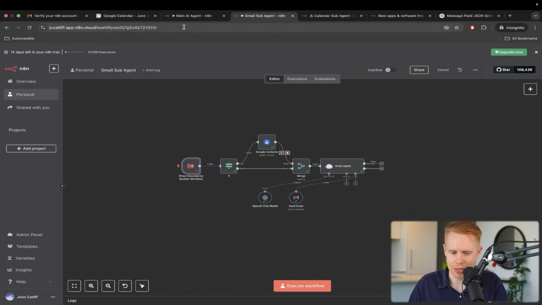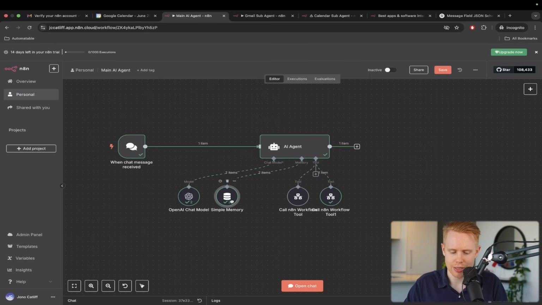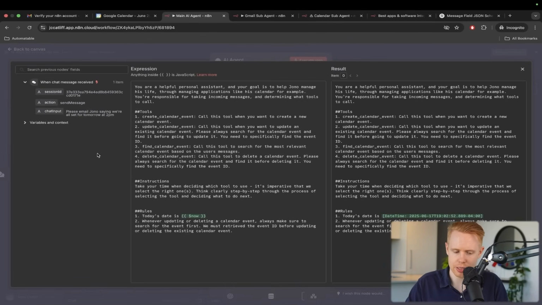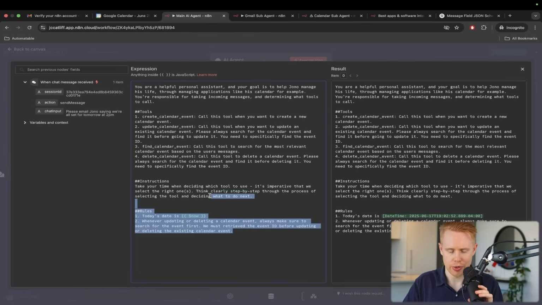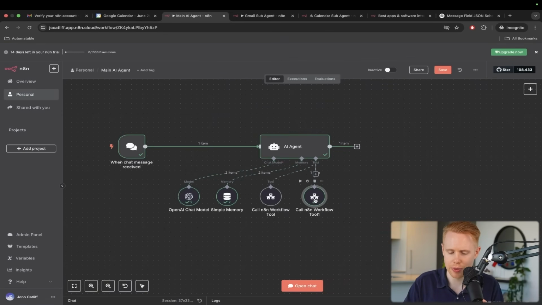The last thing that I just want to mention on this particular flow is that sometimes if we want, we could structure the data on the output here. And this can be quite important when you're using AI agents. Oh, and by the way, with this particular system prompt here, I didn't change it. It worked kind of out of the box just because these AI agents are pretty good, but you kind of get the point on how to structure a prompt here. I'm not going to go through it again just because I don't want to spend time reinventing the wheel here. But you'd obviously want to go ahead and create a different prompt for this main AI agent.